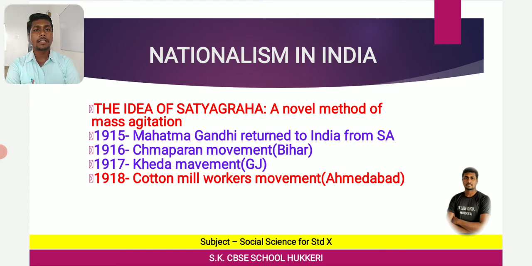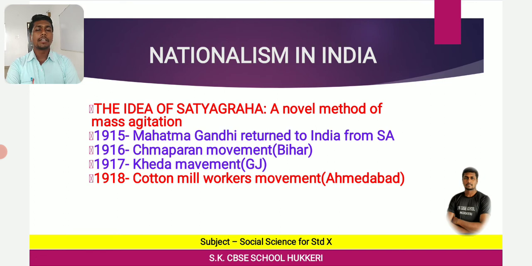Then after this, in 1917, the Kheda Movement was led by Gandhiji. Kheda is a place in Gujarat, actually a district in Gujarat. In 1917, Gandhiji organized a Satyagraha to support the peasants of Kheda district of Gujarat.